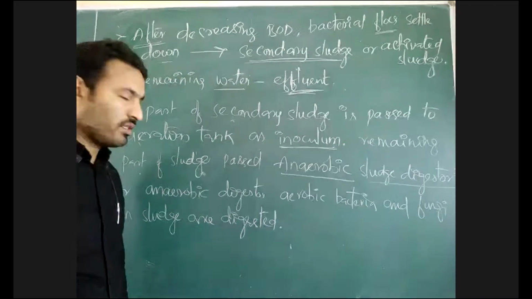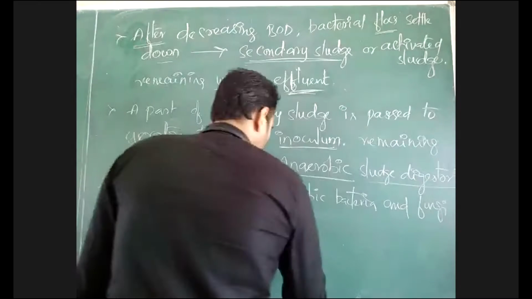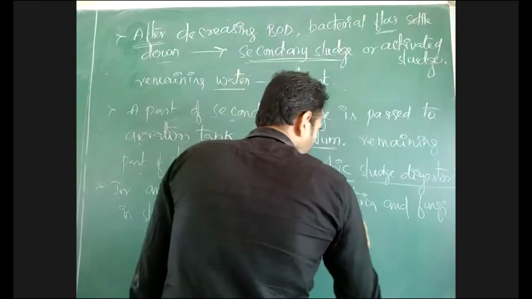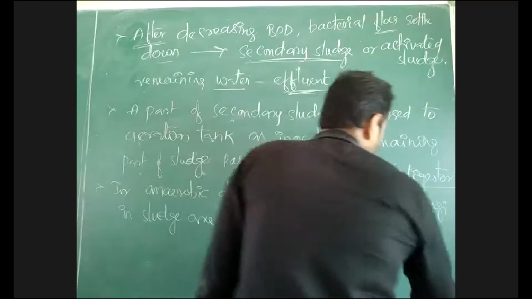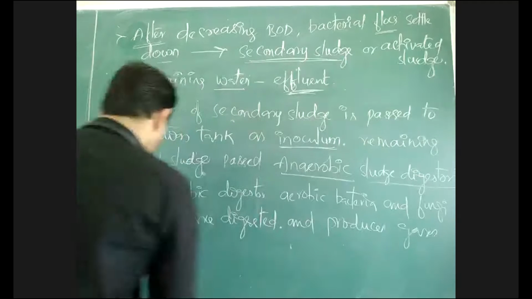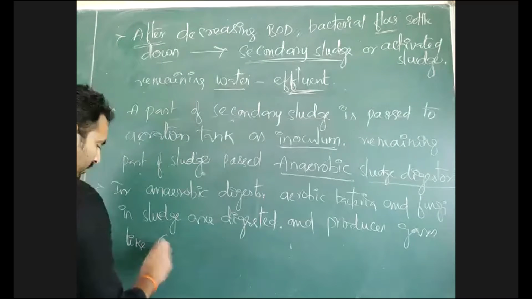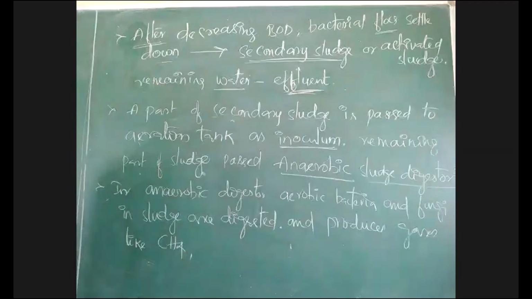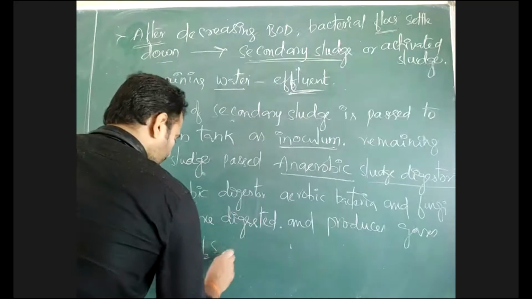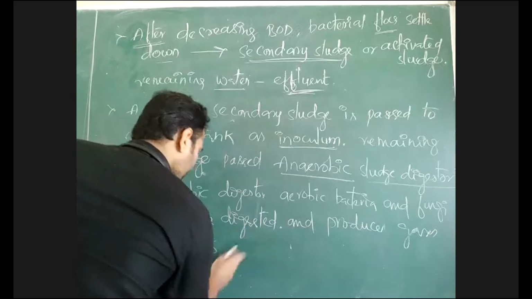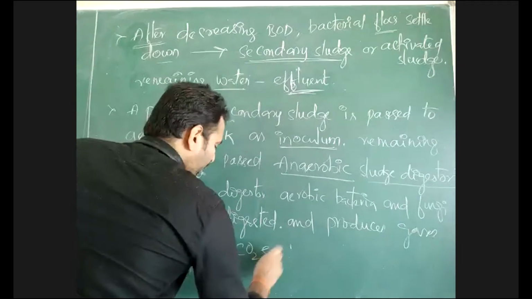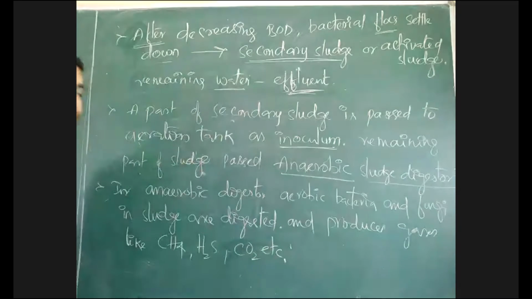And during this digestion, there is production of some gases. Gases like methane gas, hydrogen sulfide gas, CO2 gas, etc. Like this, there is a production of some gases.